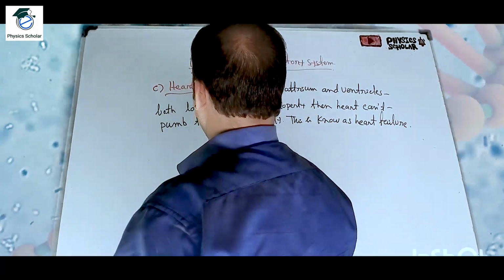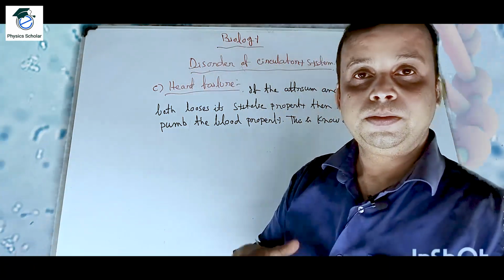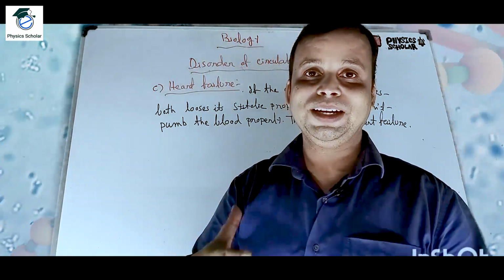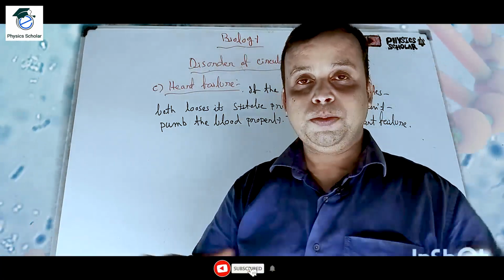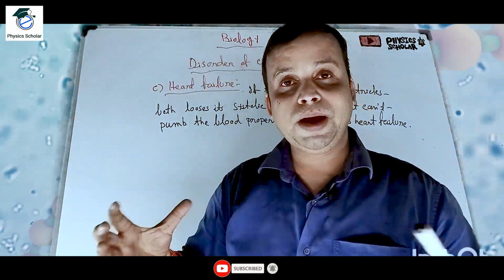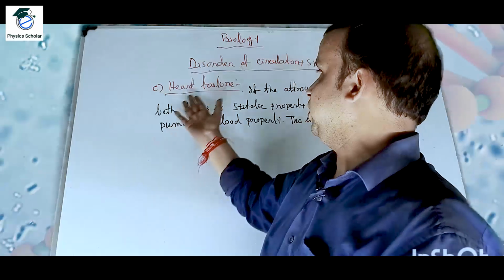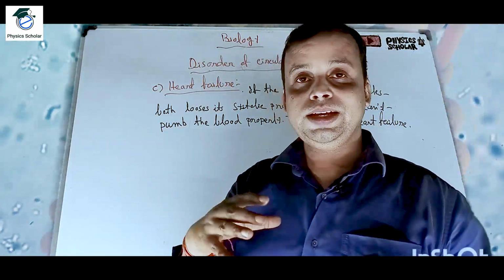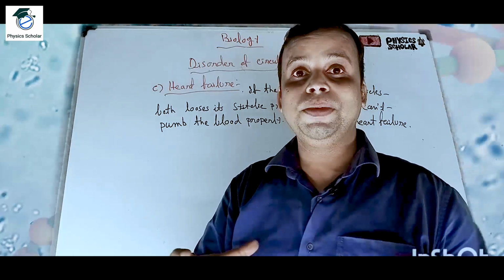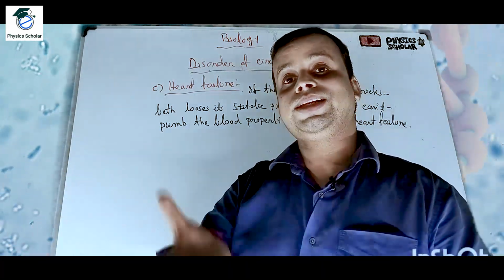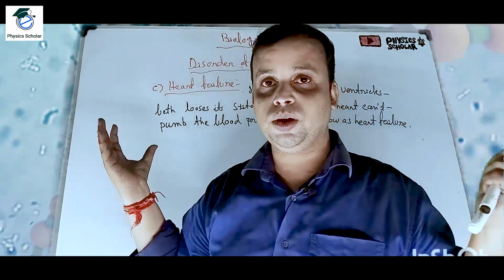Clear? So what is heart failure? What is the function of the heart? The main function of the heart is the pumping function. That means it will give a force on the blood so that it can be circulated throughout our body. So if that pumping function is not there, that means the heart cannot work. So it is known as heart failure. So basically the systolic power is the main. Clear? When it is in diastole, it cannot pump. When it is in systole, then it can pump the blood so that it can be circulated throughout our body.